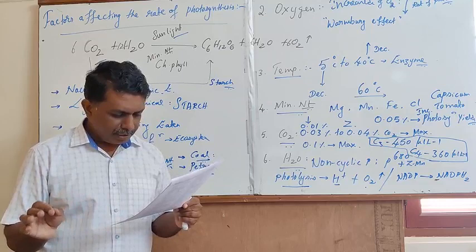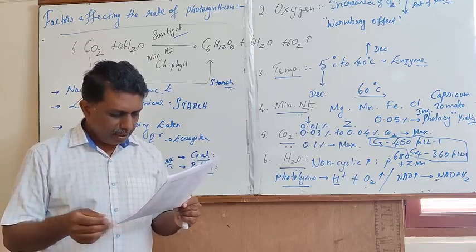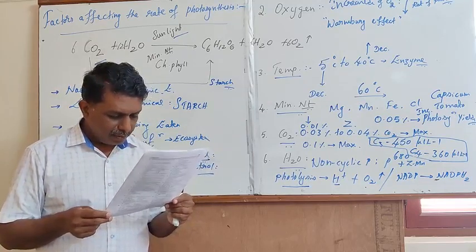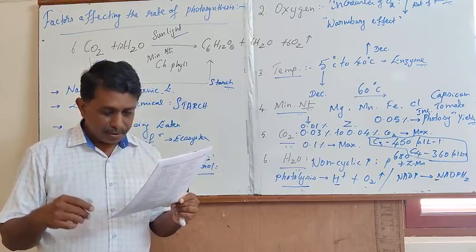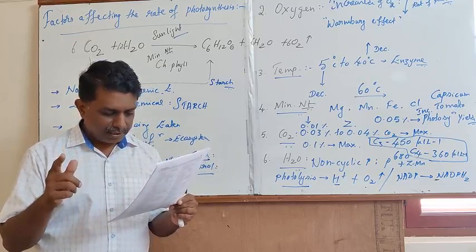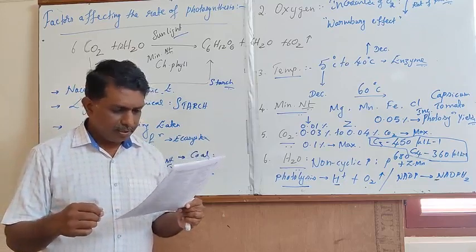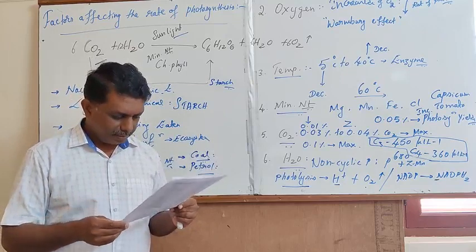Cyclic photophosphorylation results in the formation of ATP. Yes, it is true. Oxygen, which is liberated during photosynthesis, comes from water through photolysis of water. Both the statements 3 and 4 are correct. Yes, the right option is C.